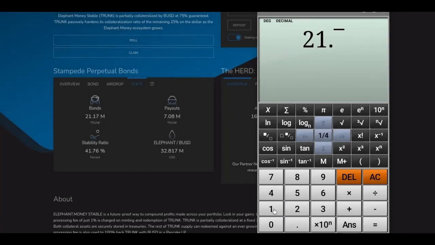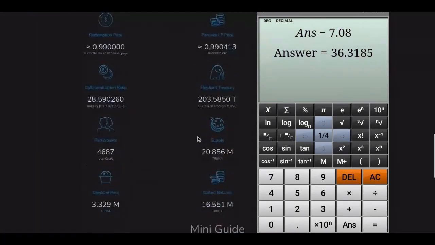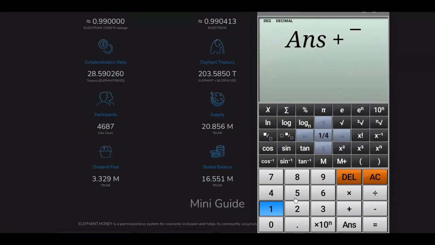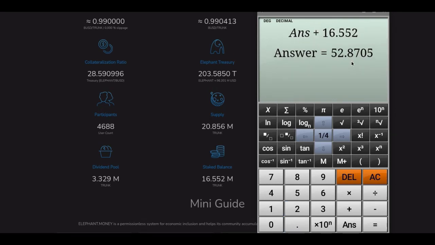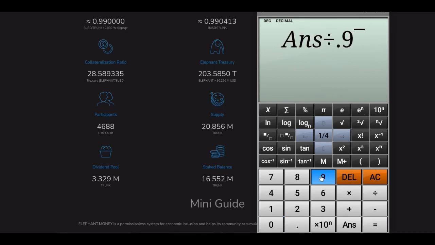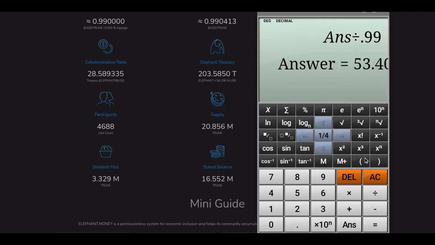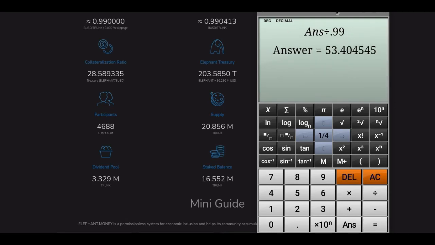Now that we've seen the formula for the total debt to investors, let's calculate it for ourselves. We'll start by taking the total bonded amount and multiplying that by 205%. We will then subtract what has already been paid out to investors, and then we will add the amount of staked trunk. As you can see, the current debt to investors is 52.87 million trunk. To get this into BUSD, we would divide by 0.99, and that gives us $53.4 million.